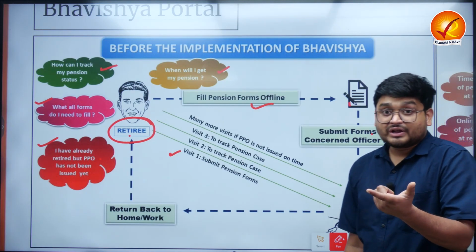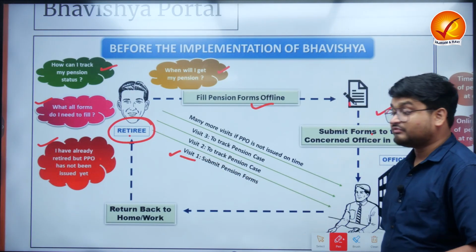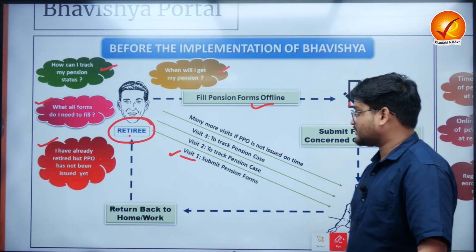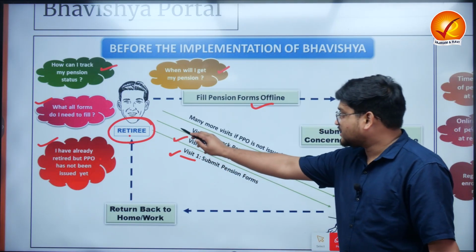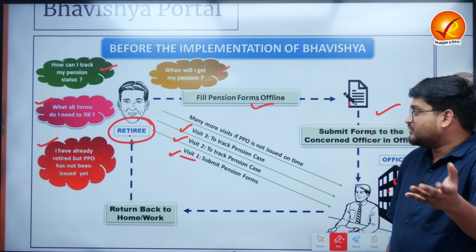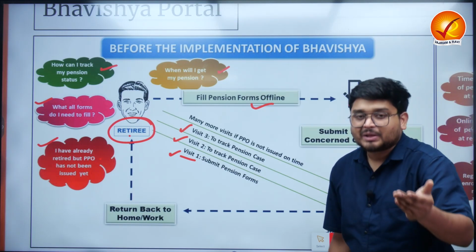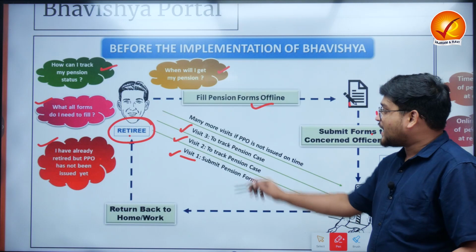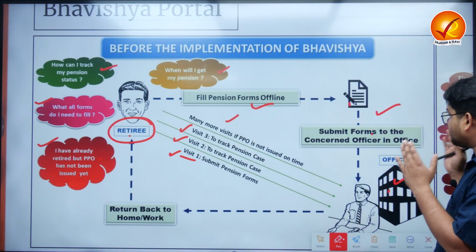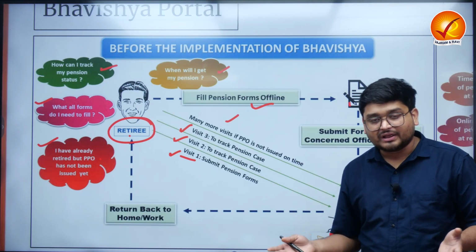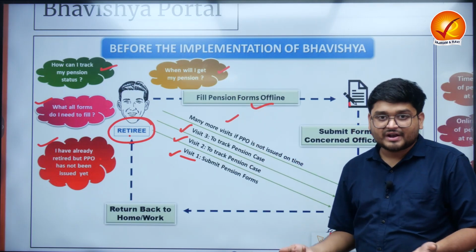In the very first visit he submits the pension forms. The second visit he tracks the pension case. In the third visit he is again trying to track the pension case because there are various delays, and there are many more visits if these officers are not performing well. We do not have a proper track of the same.